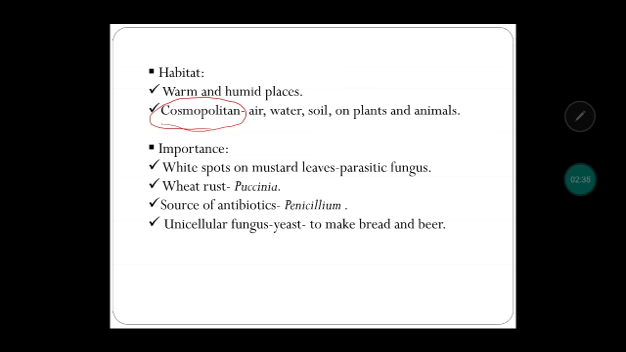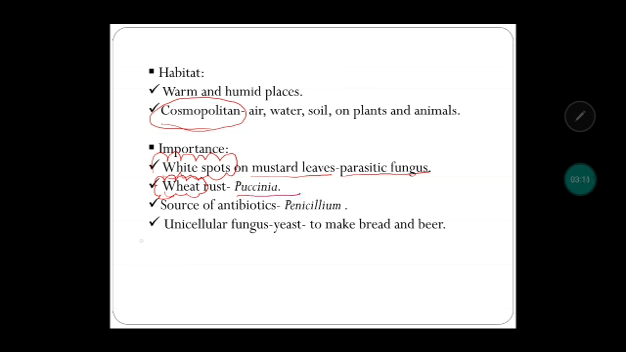Now, looking at the importance of these organisms, they can be harmful and also useful. Let us look at both. Firstly, they can be harmful, as in a parasitic fungus. Generally on mustard leaves, if we see white spots, it is an indication of fungal infection. Then coming to wheat, rusting is again a disease in wheat that is caused by another fungus, which is